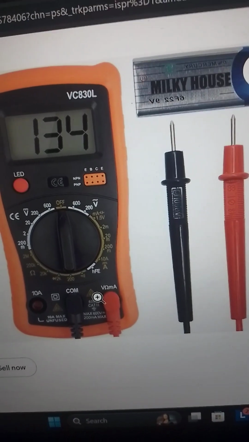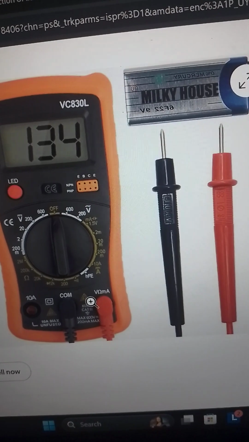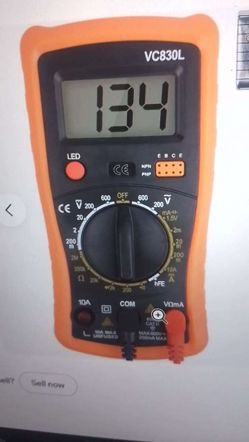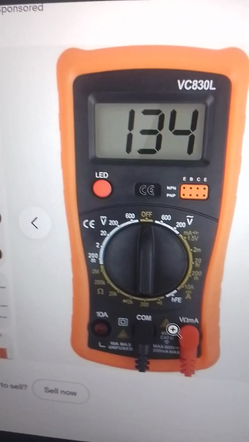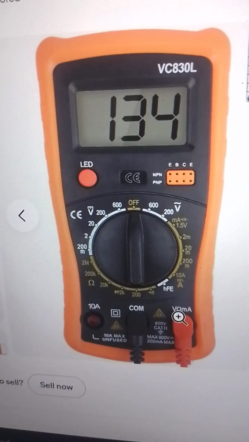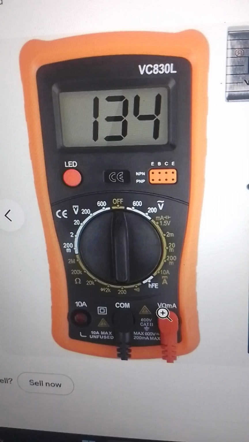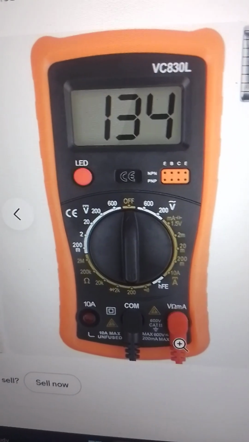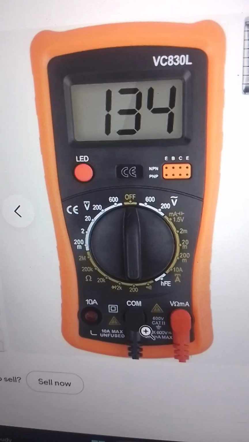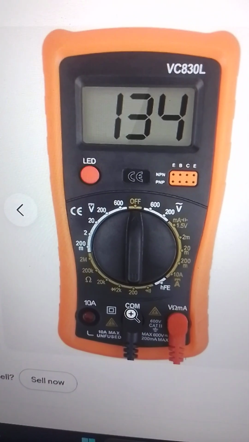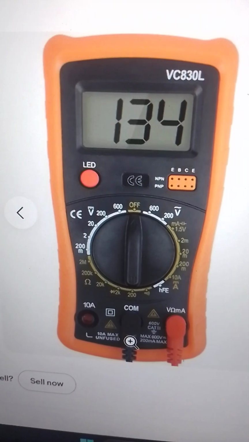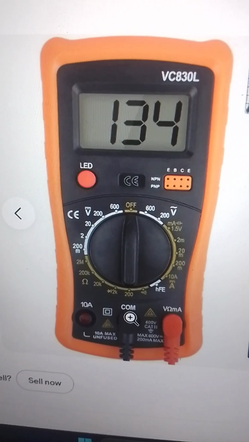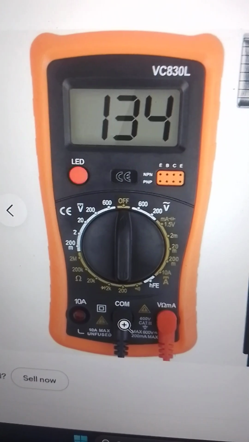I've taught this before, but if you want to place your probe, the red wire goes to where? I think we are seeing this V here. Your red wire comes here, while your black wire stays at COM, which is known as common. You maintain it here.